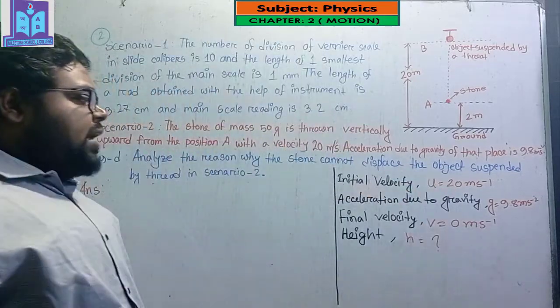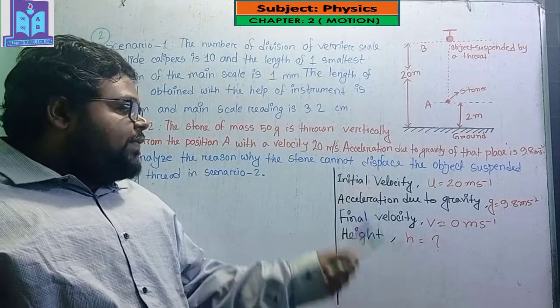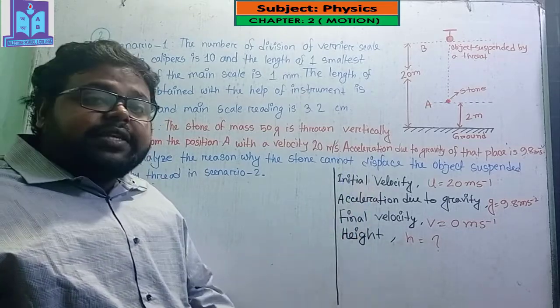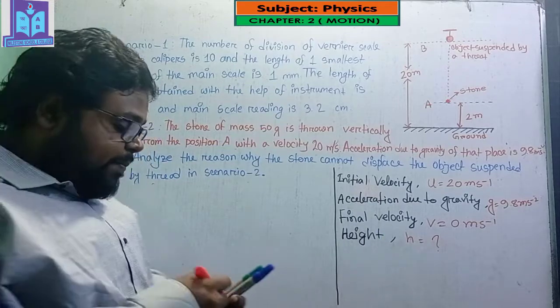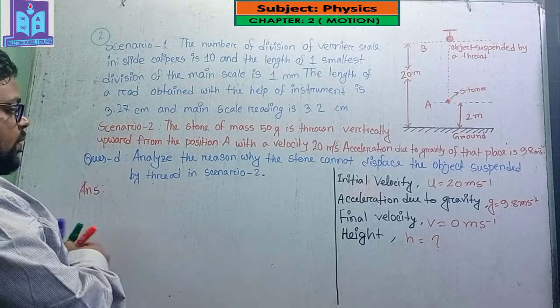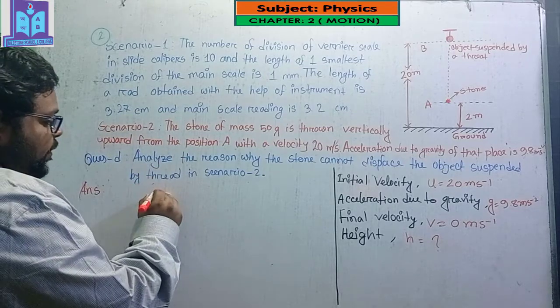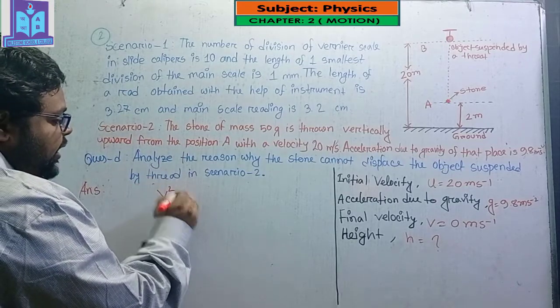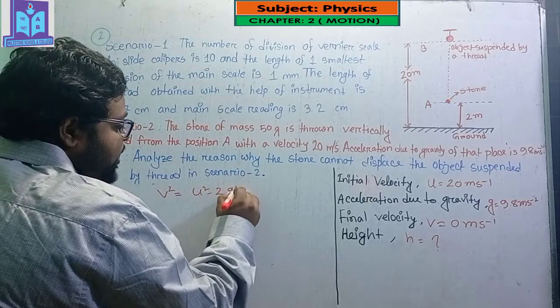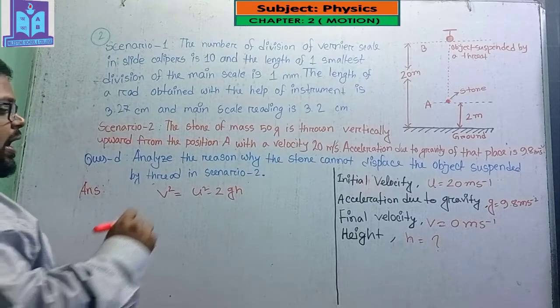We know the relation between initial velocity, acceleration due to gravity, final velocity and the height, and the relation is V square equals U square minus 2gH.